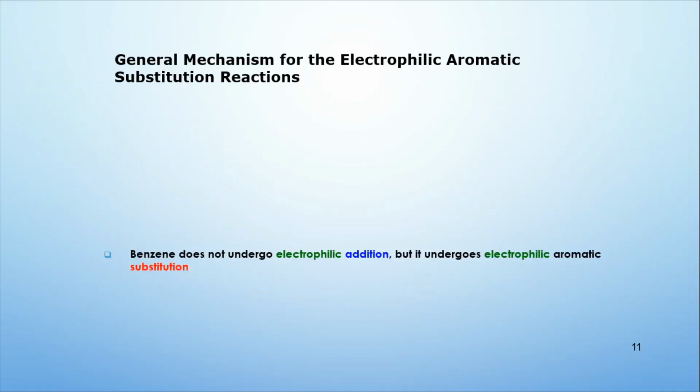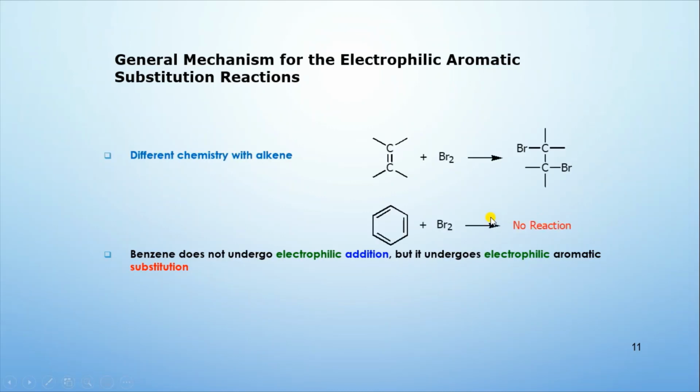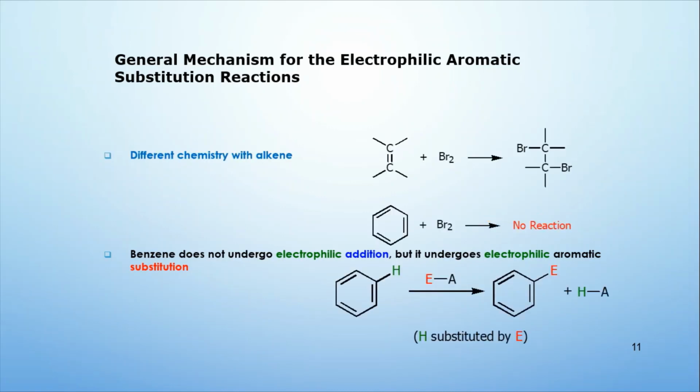Next is the halogenation of aromatic compounds. So you can ask why I'm saying that benzene doesn't undergo halogenation. In fact, I didn't say this. I'm saying that benzene can undergo halogenation, but that will not be an addition reaction.